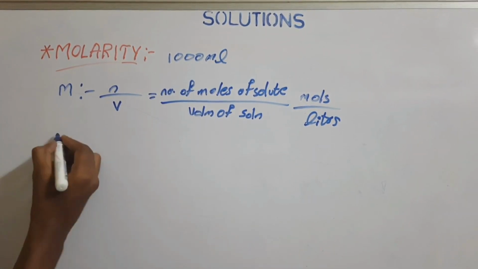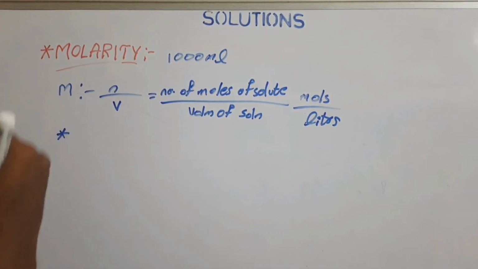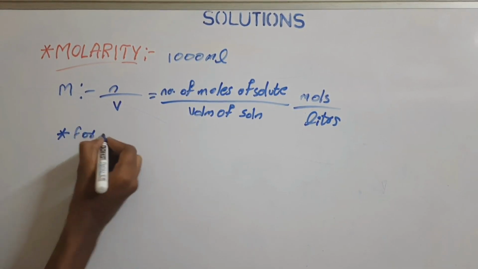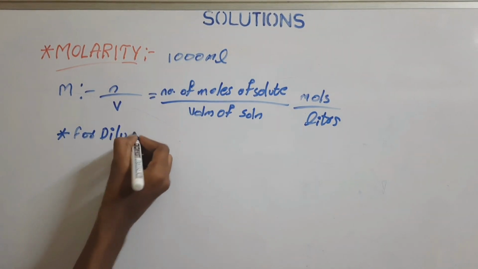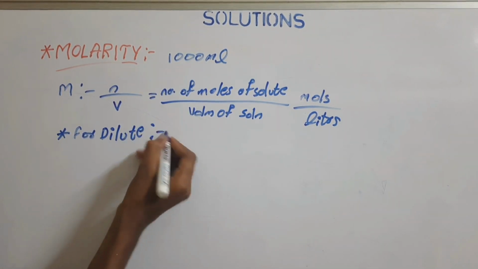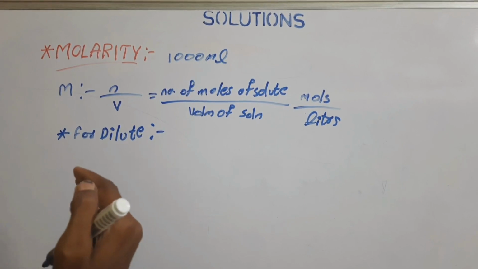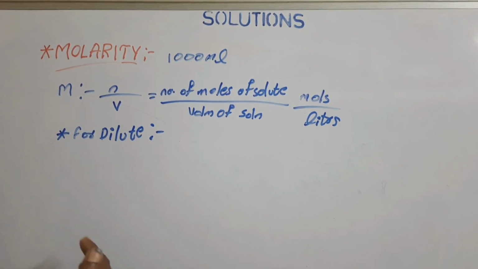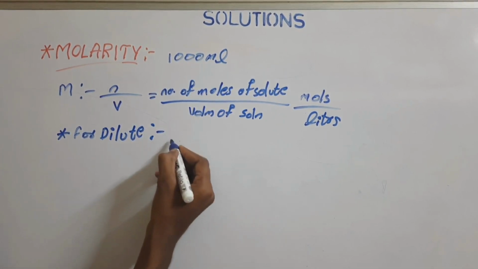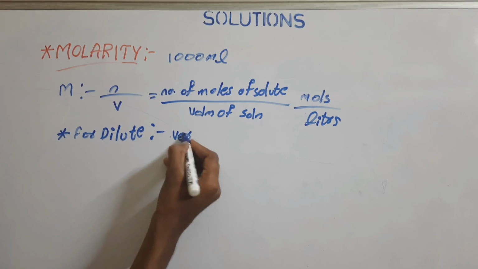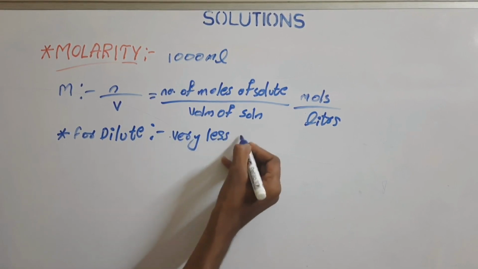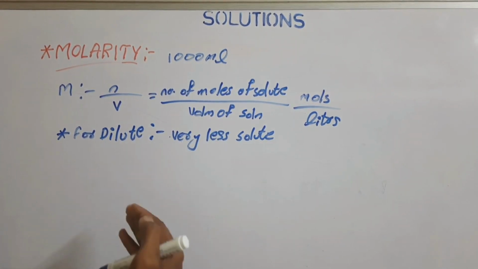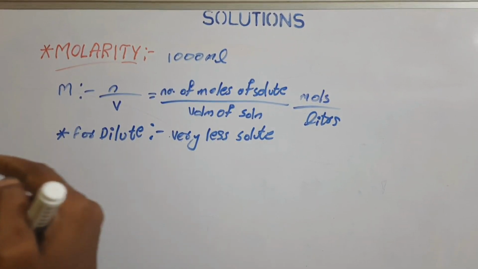For dilute solutions, there are different concepts based on molarity. A dilute solution is one where the amount of solute is very small, so we decrease the amount of solute present in the solution, which decreases the concentration of the solution.